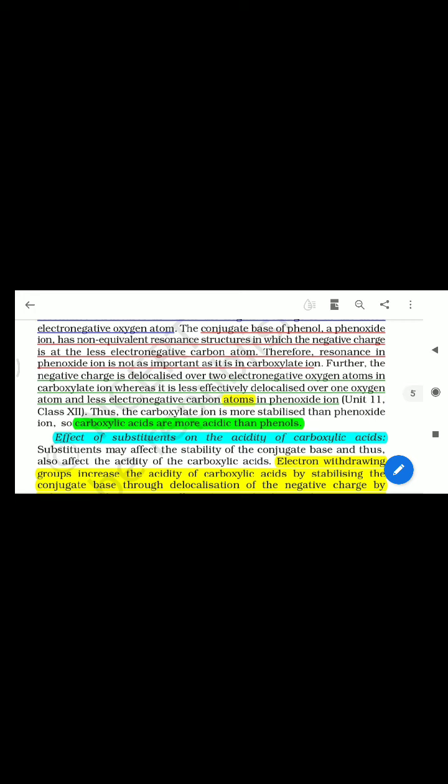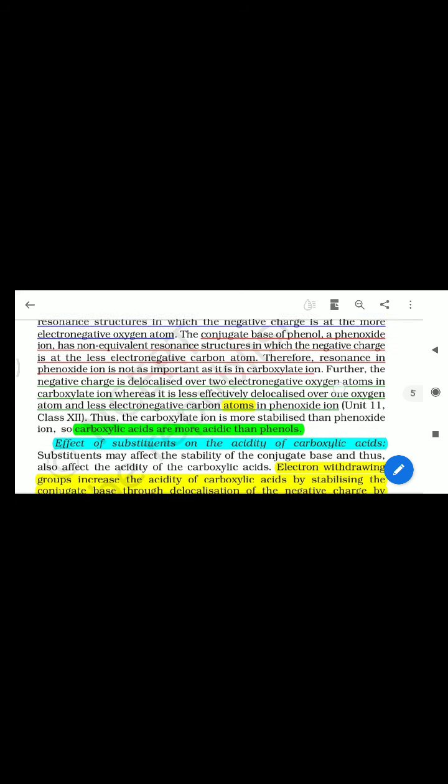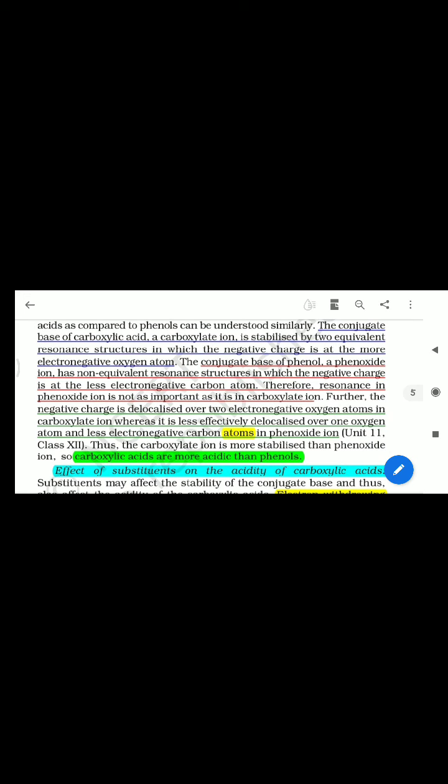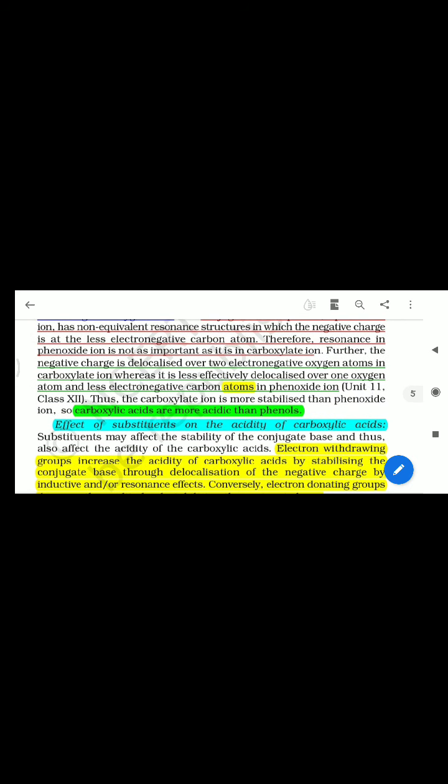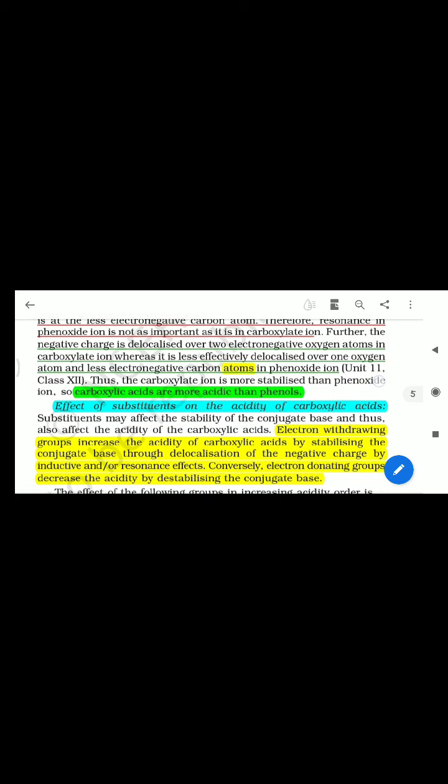So these two reasons explain why carboxylic acid is more stable, and why carboxylic acid is more acidic compared to phenol. Just listen: the first factor is the stability of the resonance structures in the conjugate base, and the second one is the delocalization of charge. The delocalization of charge in a carboxylate ion is more pronounced compared to the charge delocalization in a phenoxide ion. Thus the carboxylate ion is more stabilized than the phenoxide ion, so carboxylic acid is more acidic than phenol.